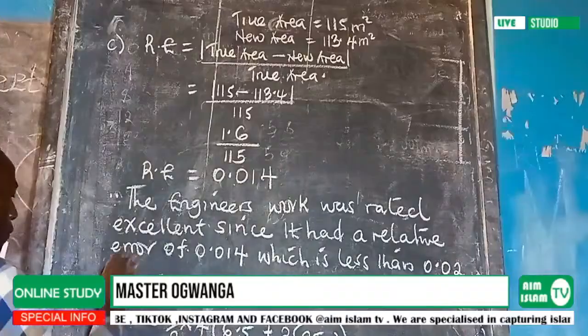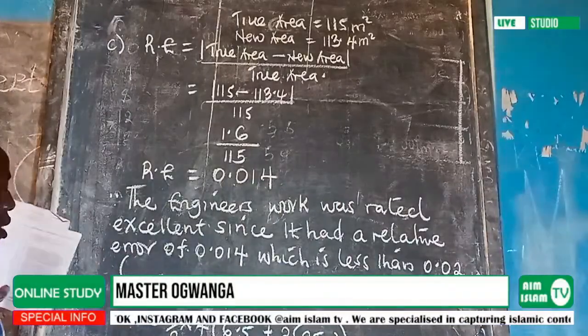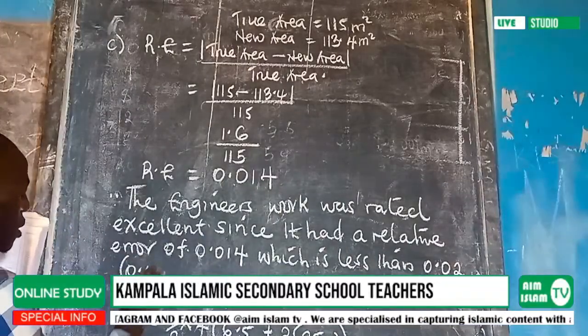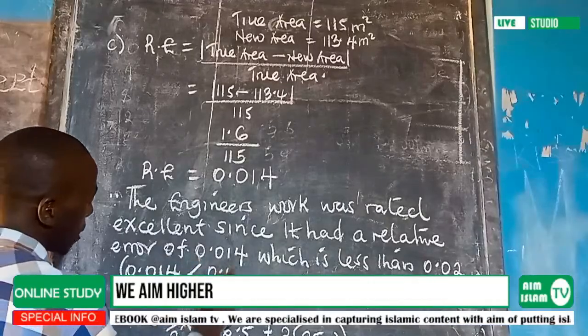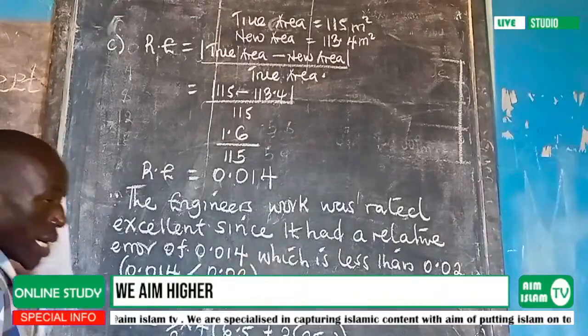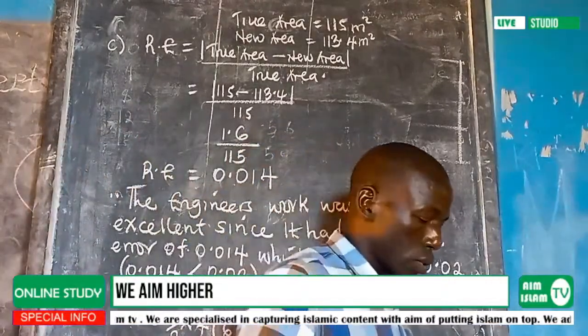We can also summarize it here. You say 0.014 is less than 0.02.